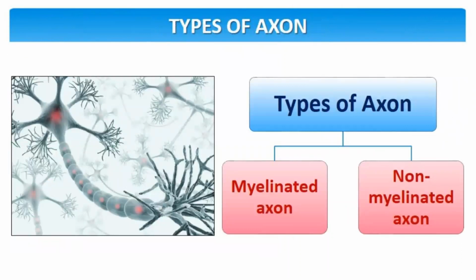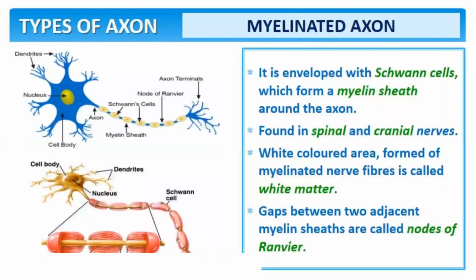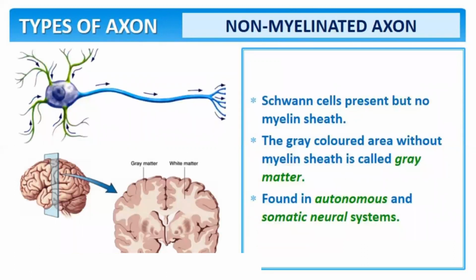Types of axons: it could be myelinated or non-myelinated. A myelinated axon is enveloped with Schwann cells, which form a myelin sheath around the axon. They are found in spinal and cranial nerves. The white-colored area formed of myelinated nerve fibers is called white matter. The gaps between two adjacent myelin sheaths are called nodes of Ranvier.